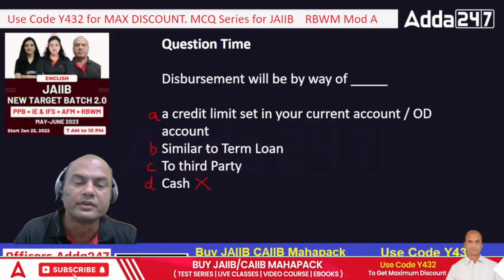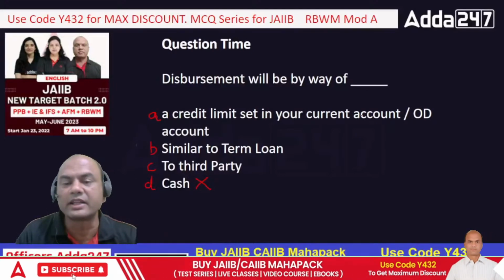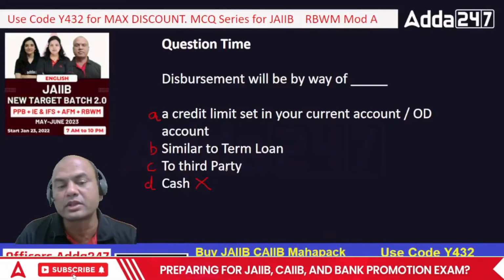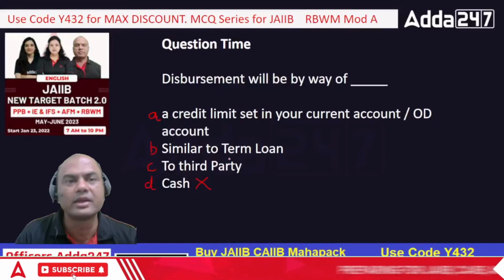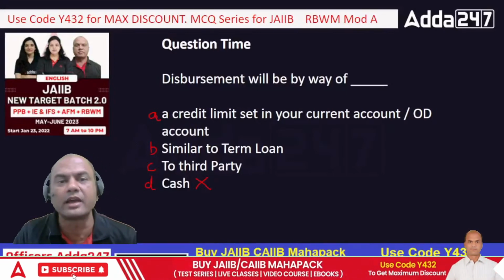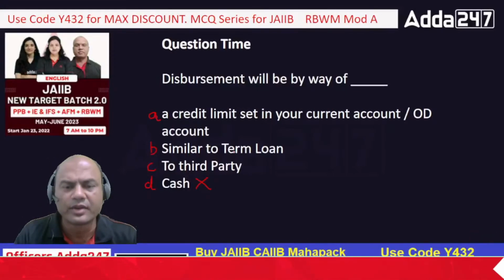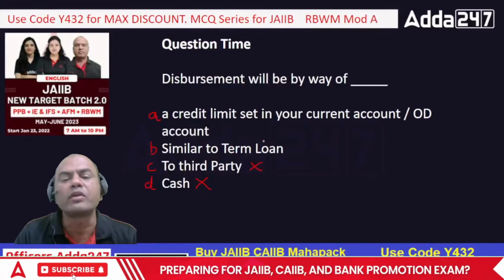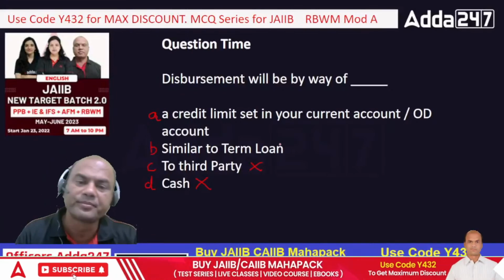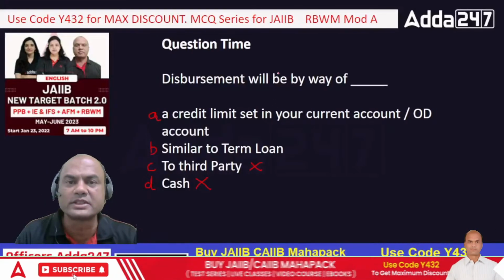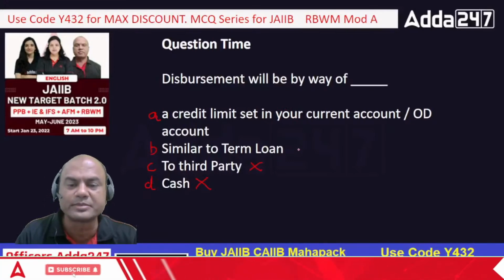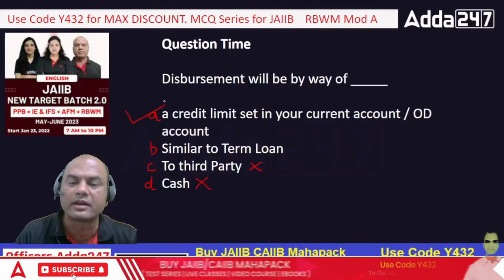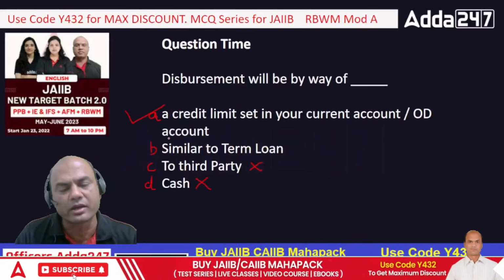So, a credit limit set in your OD/CC account, then similar to a term loan or to a third party. Do I give it to a third party? Means you give me the demat shares and I give the loan to someone else. Do I do that? No, the bank can't do that also. Similar to a term loan? How can it be disbursed as a term loan? This LAS loan is basically CC. So the correct option is A, a credit limit set in your current account or OD account, right?